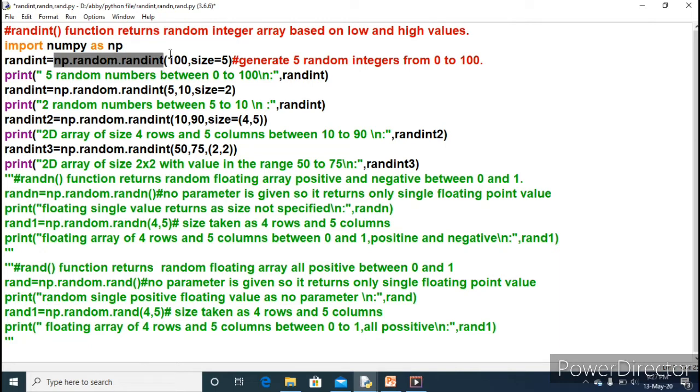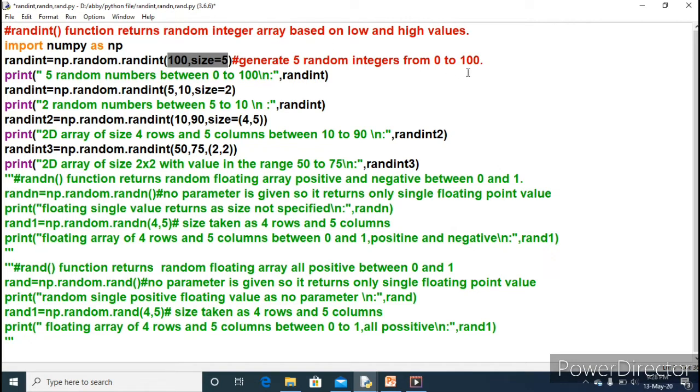np.random.randint, because random is actually the name of a module of numpy. So first the module numpy, which is specified by the name np, and then random, and this randint function is a function of random. So I have to write it in this way. Whenever you use the random function, it will be used in this way only: np.random.randint, and in its arguments you have to specify the lower and higher limit as well as the size.